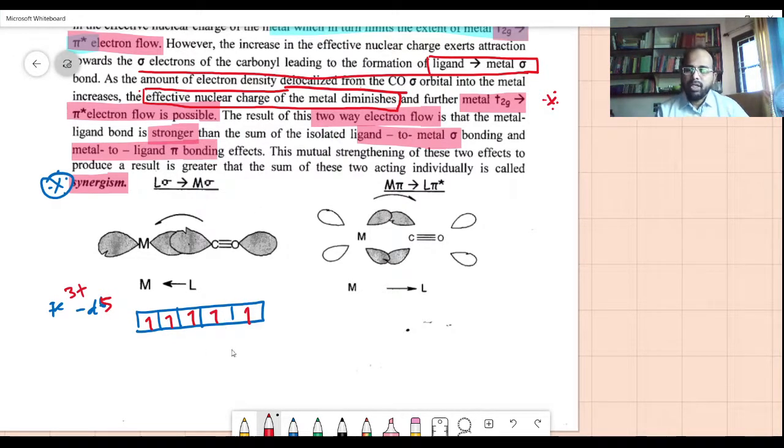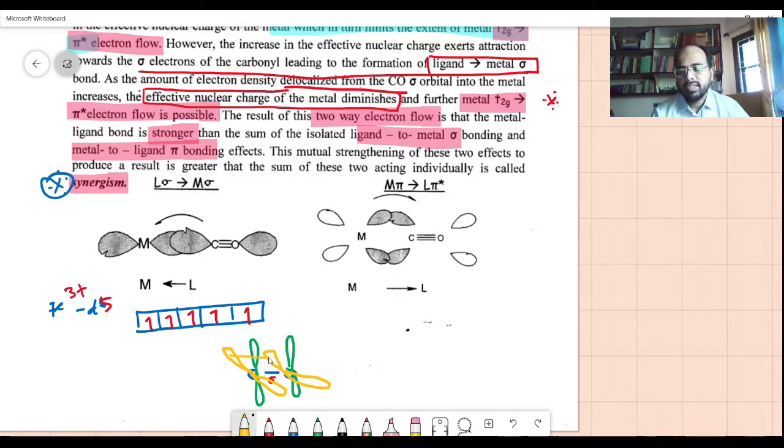Now the carbon monoxide ligand, CO, which we draw like this. This is a sigma bond there. Then you have pi bonds there. One pi bond will be just like this. Another pi bond will be just like this. Let's see in another.